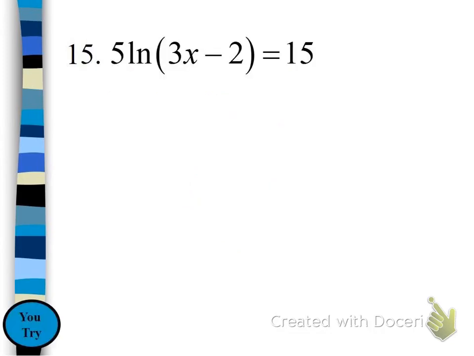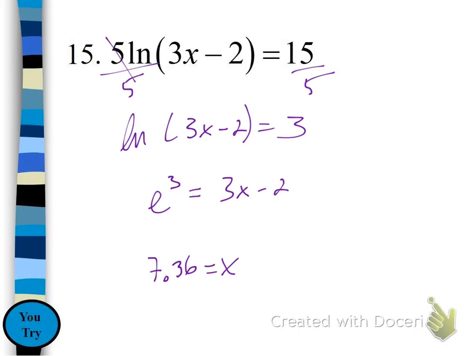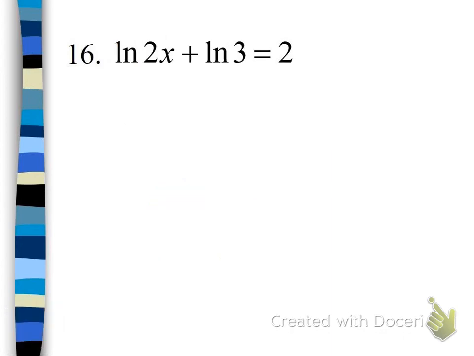Okay? All right. Try 15. Stop the video, start it back up, and make sure that you get to the right answer. And this is what it should look like. Divide both sides by 5, rewrite in exponential form, and then continue to solve. You should get 7.36. If you did not, come in and see me. We'll figure out why not.